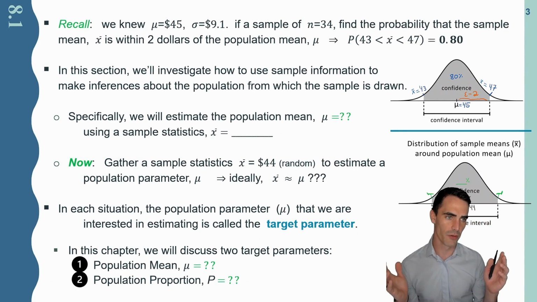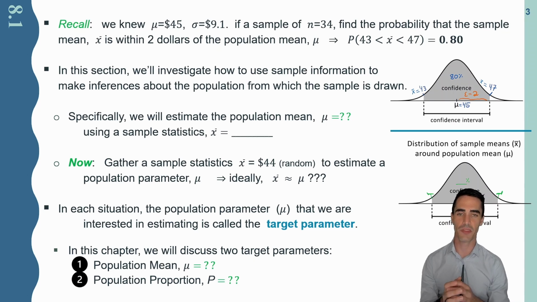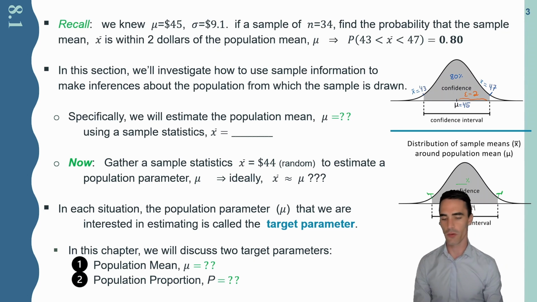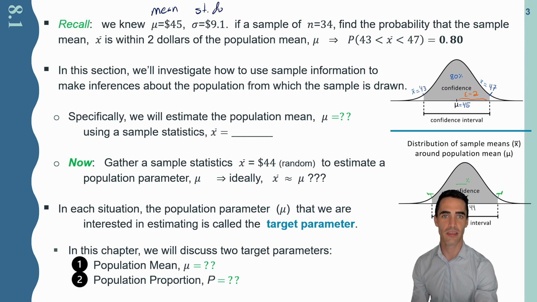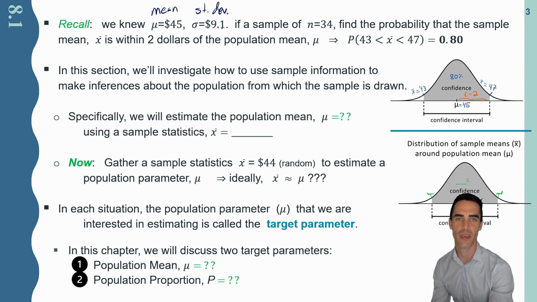So where do confidence intervals come from? I hinted earlier that it has to do with the normal distribution. Let me give you the prime example up here. For instance, in the past, when we did sampling distribution, maybe we knew information about the mean, let's say dollar amount is $45, and the standard deviation is something like $9.1.